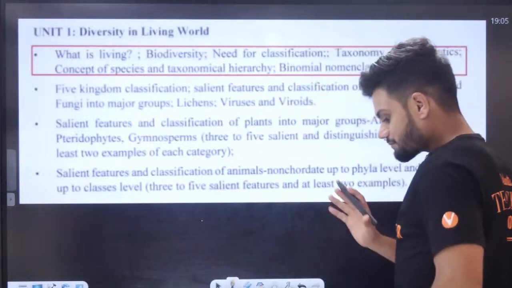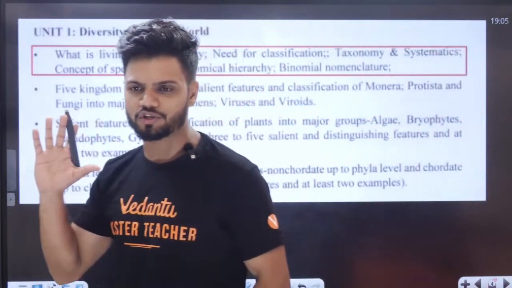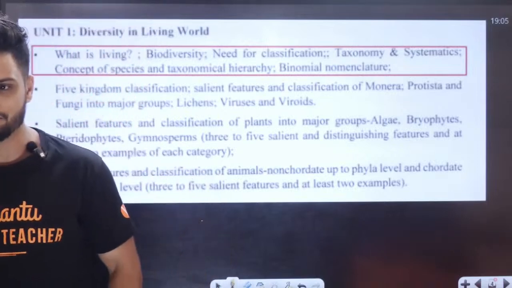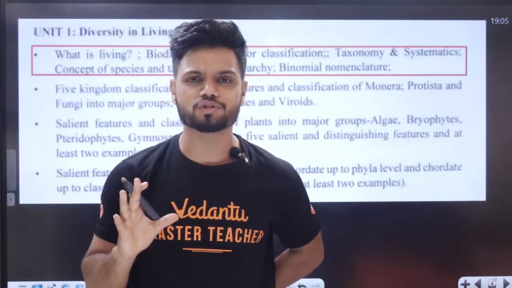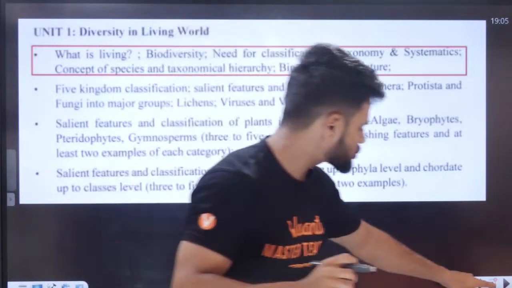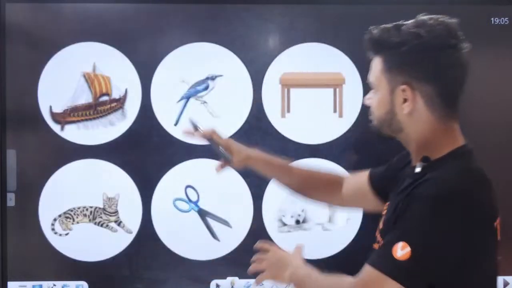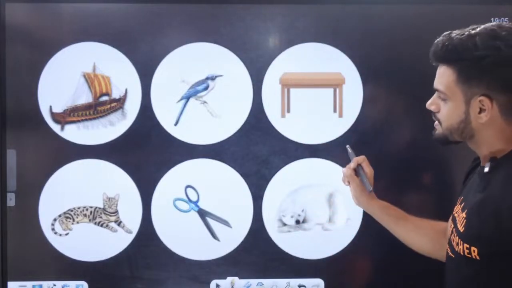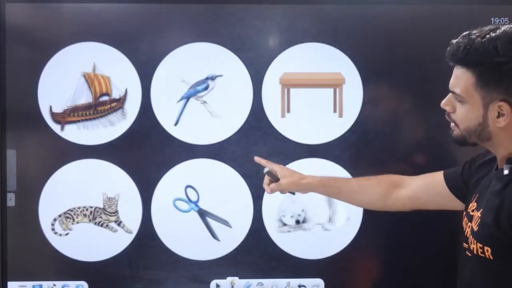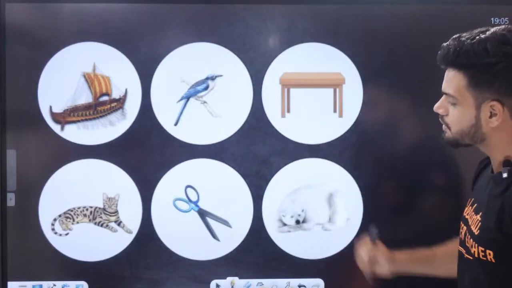Now students, can I ask all of you a very simple question? Can I ask all of you a very basic question? Let's start. Out of the categories given here, the 6 pictures, can anyone tell me how many of them are living and how many are non-living?